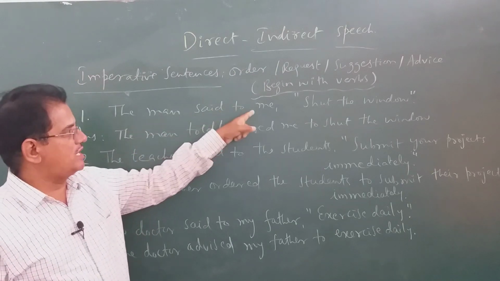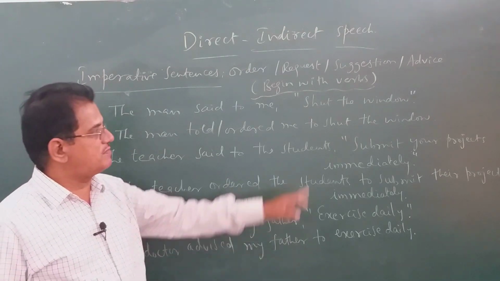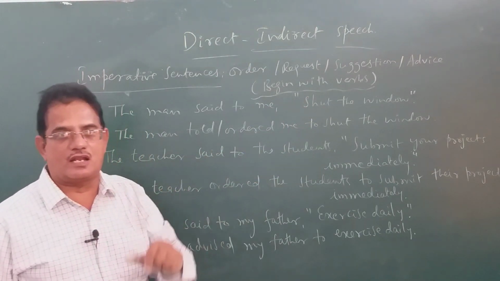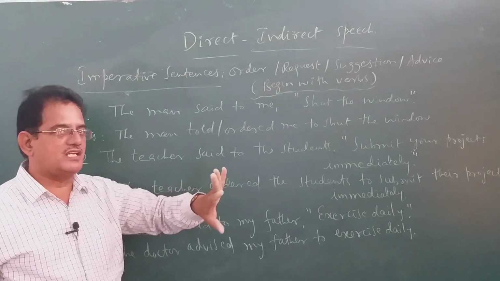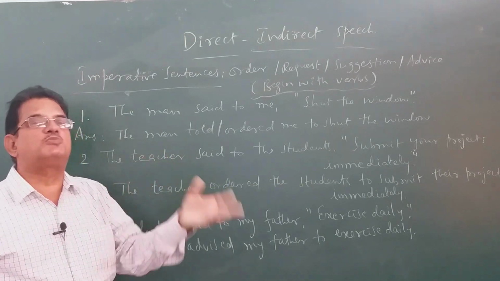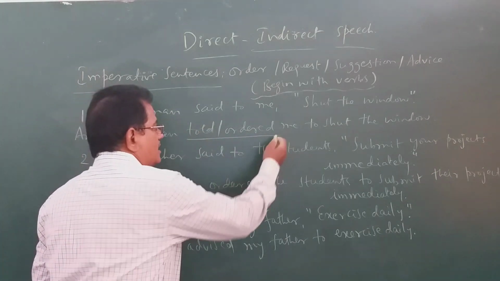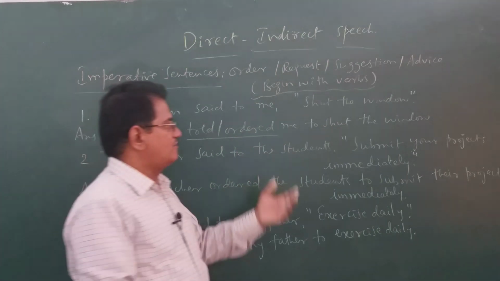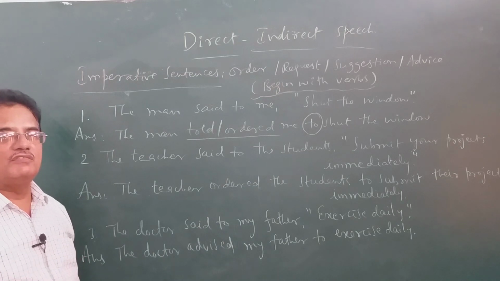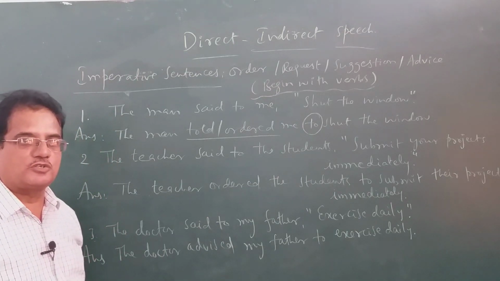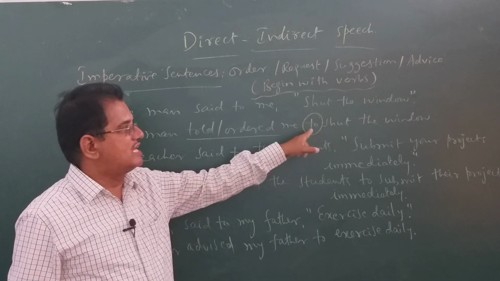See, the man said to me, shut the window. This is not an assertive sentence. It begins with a verb here. It is an imperative sentence. It's an order. So you can write the man either told me or ordered me. Anything you can write. It all depends on the person who spoke there. So you can write the man told me, or you can write the man ordered me to shut the window. So instead of that, which we used as reporting word when we converted assertive or declarative sentence into reported speech, in imperative sentences we use to, infinitive to, as the reporting word.